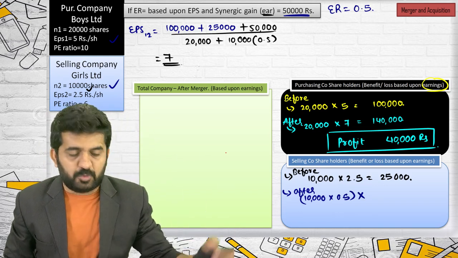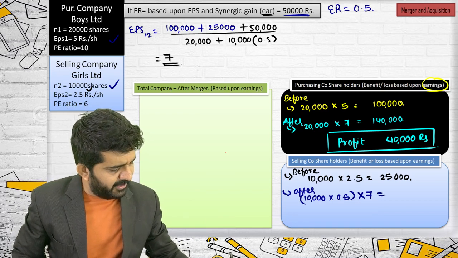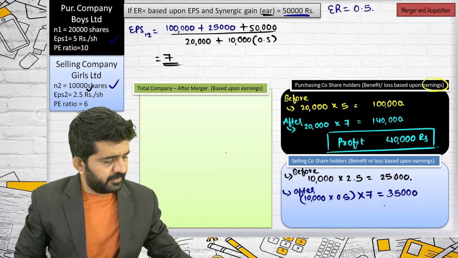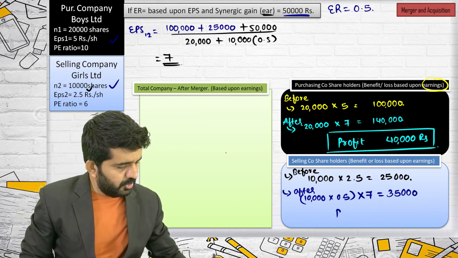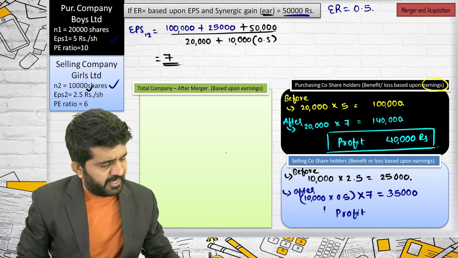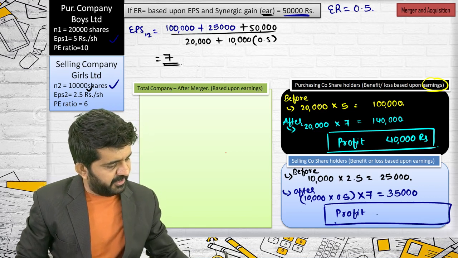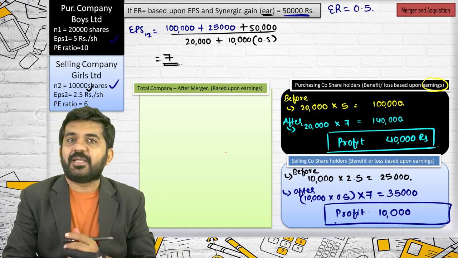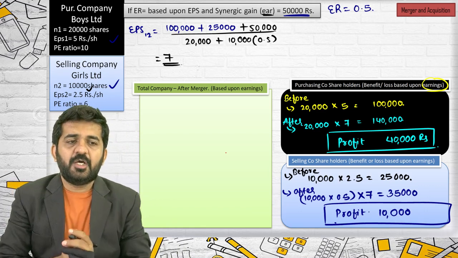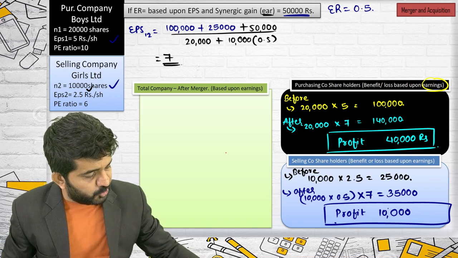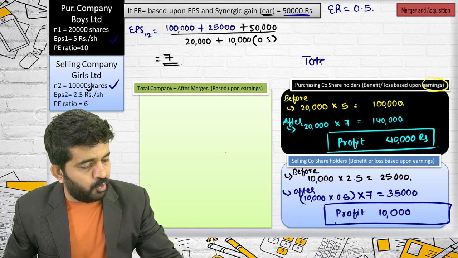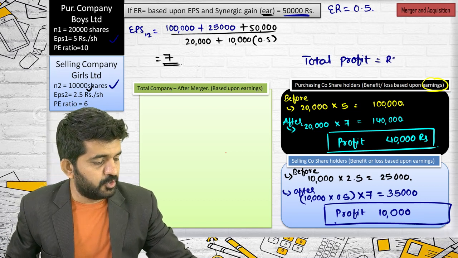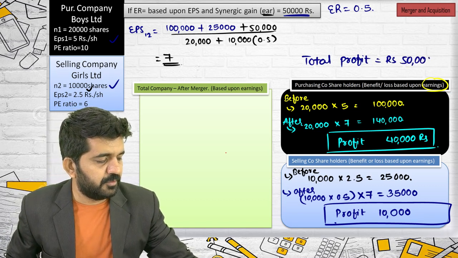They are shareholders of the merged entity, so multiplied by 7. This is 35,000. What is the profit to shareholders of the selling company? 35,000 minus 25,000 is 10,000. Post they are having more, so it is a profit. Is it right? See, what is the total profit of all shareholders? It is rupees 50,000.